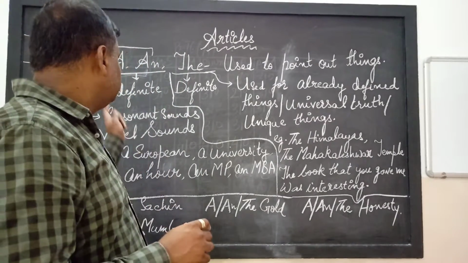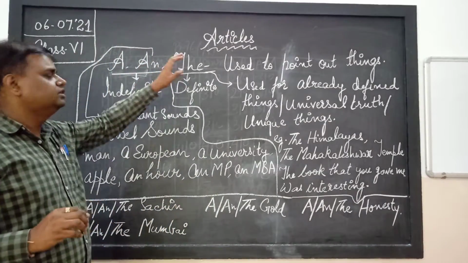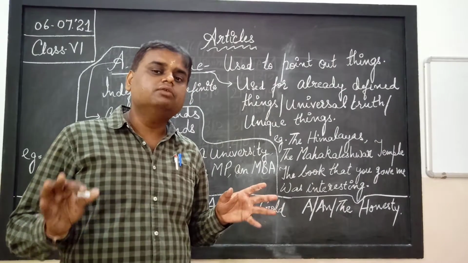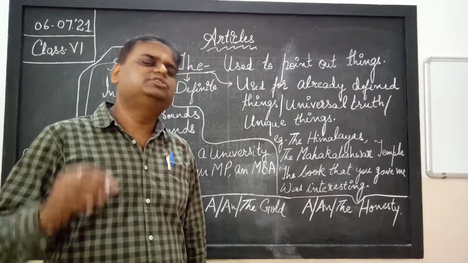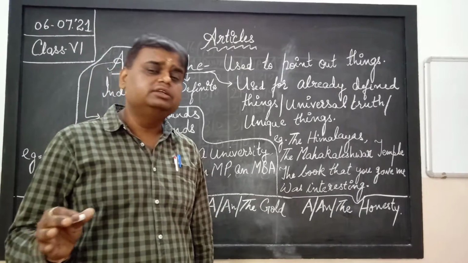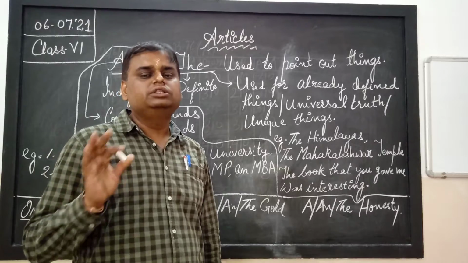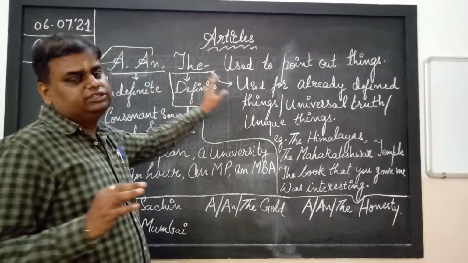So these three words are there in English grammar: a, an, and the. Three words are there which are used to point out objects or any person or anything, any noun or pronoun. If we are pointing out, these three words are generally used, and these three words are treated as articles.